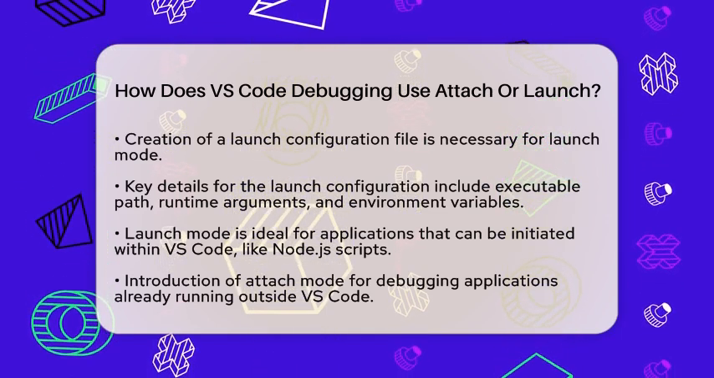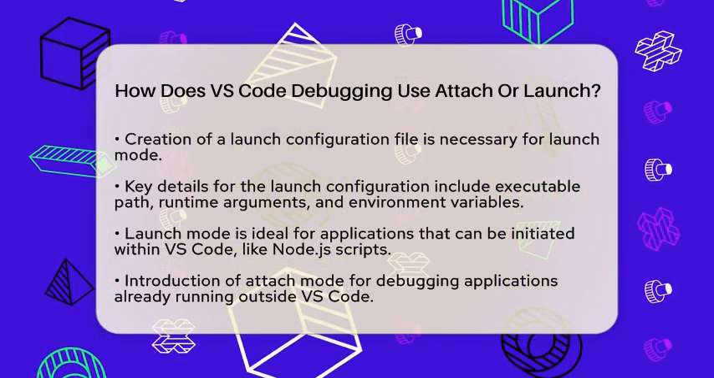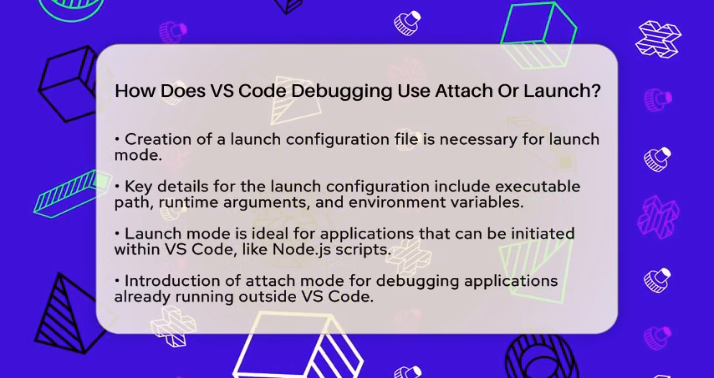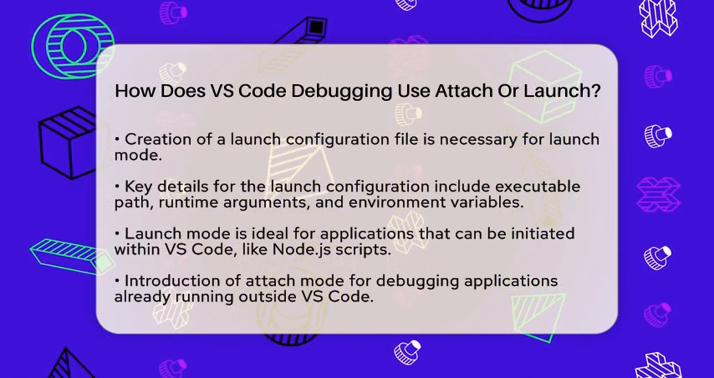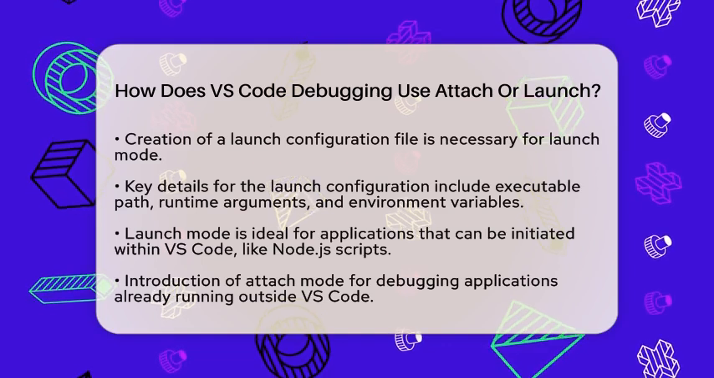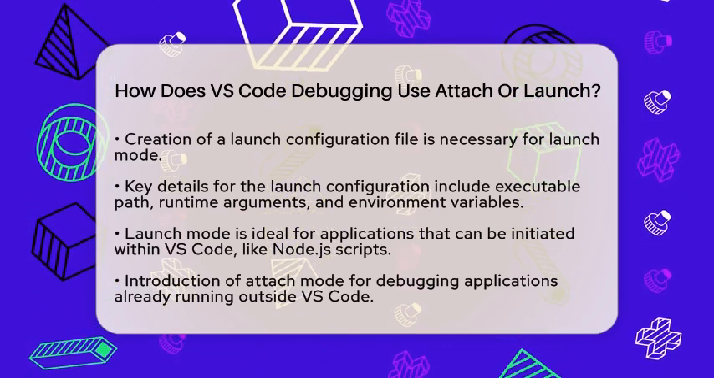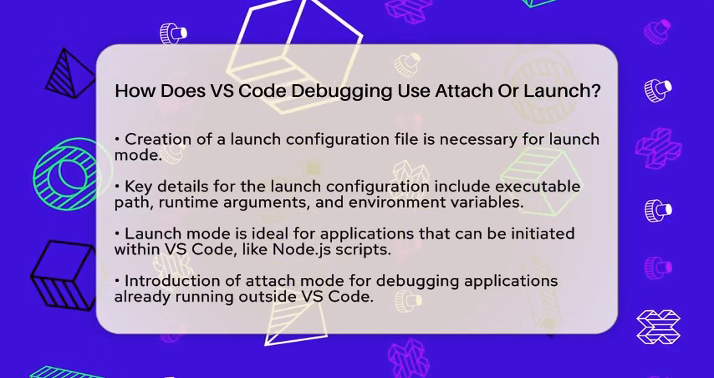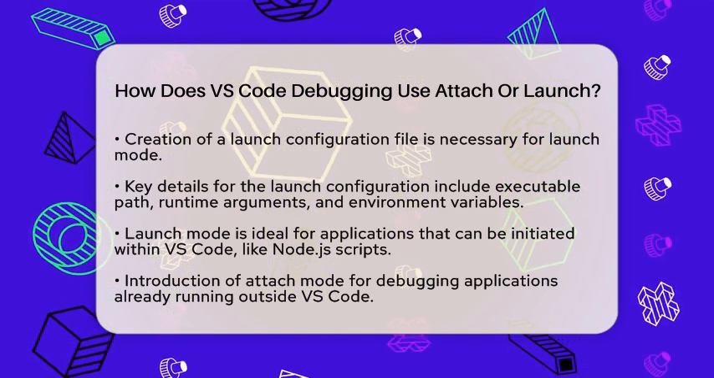Now, let's move on to attach mode. This mode comes into play when your application is already running outside of Visual Studio Code. Instead of starting the program, the debugger attaches to the existing process. This allows you to inspect the current state of your application and continue debugging. Attach mode is particularly useful for long-running services or processes started by other tools.